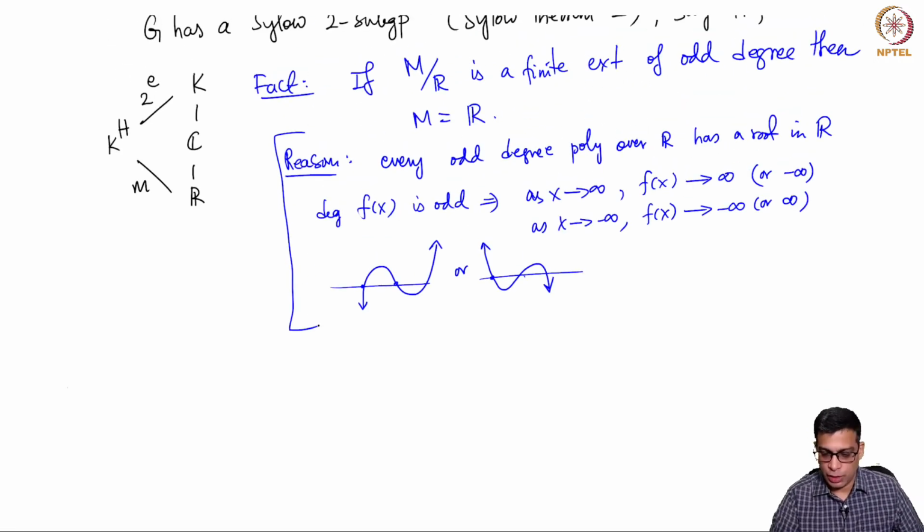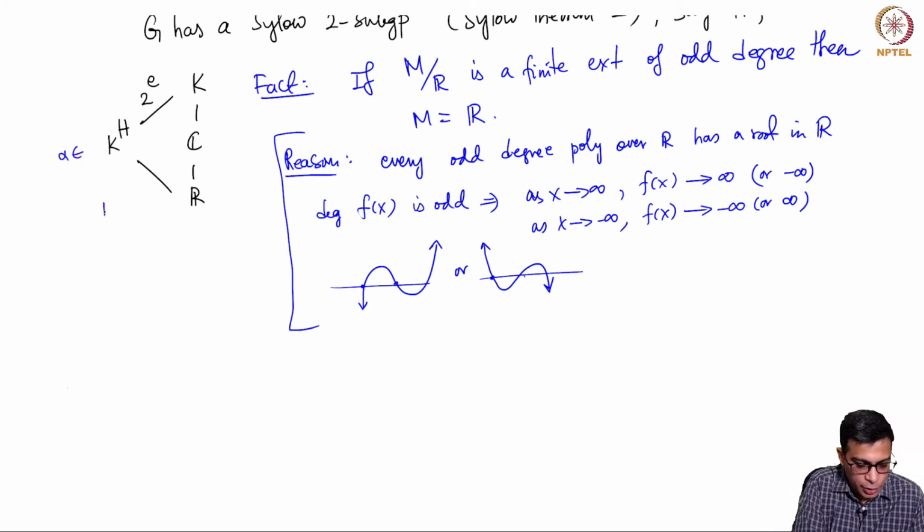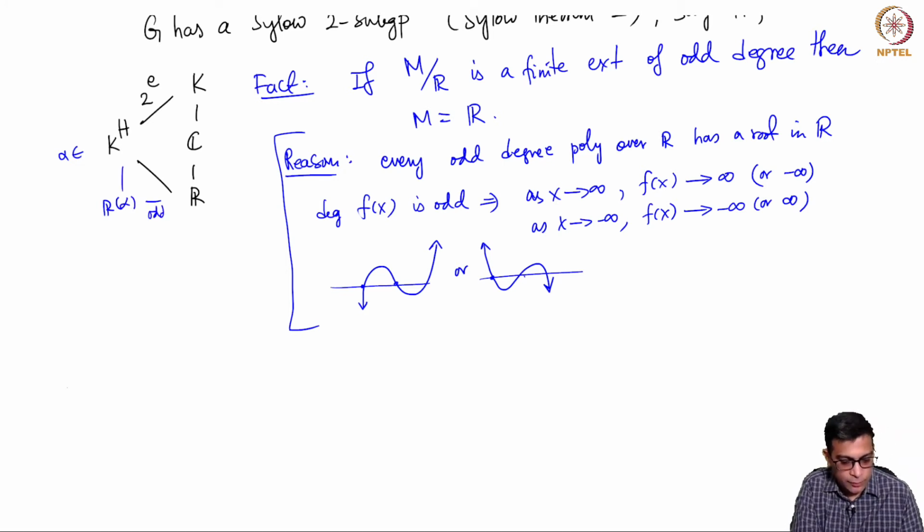And now I will not write any more, but if this is granted, if you take an odd degree extension like this and you take an alpha here and you take R(alpha), this degree is odd because it divides this. So it can't be even, it is odd. So the irreducible polynomial of alpha over R has odd degree, but then it is also going to admit a root, so it must be linear. So just like in the previous case, R(alpha) equals R. So K^H equals K.